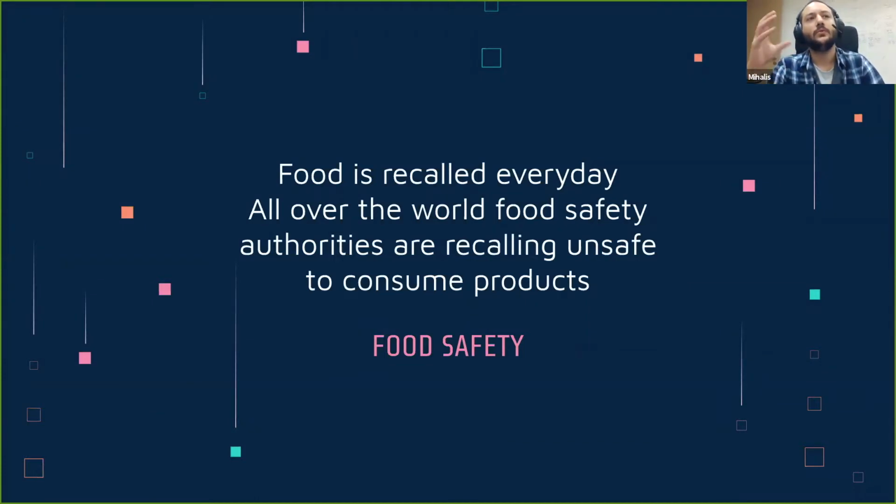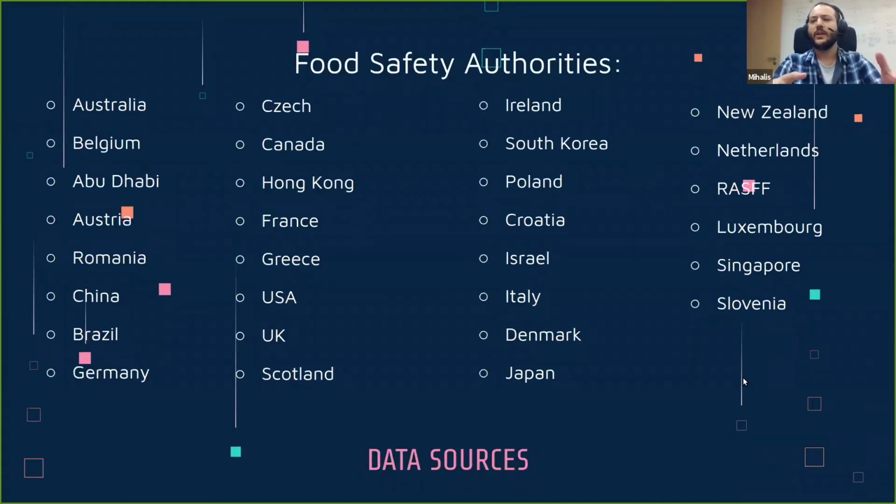Now, food is recalled every day. Throughout the world, there are food safety authorities, official organizations that recall, that take back from the market and from the shelves of the supermarkets unsafe products, say products that are not safe for the end consumer to actually consume. And here you can see a quick list of the food safety authorities out there. Pretty much every country in the world has one, at least one actually.